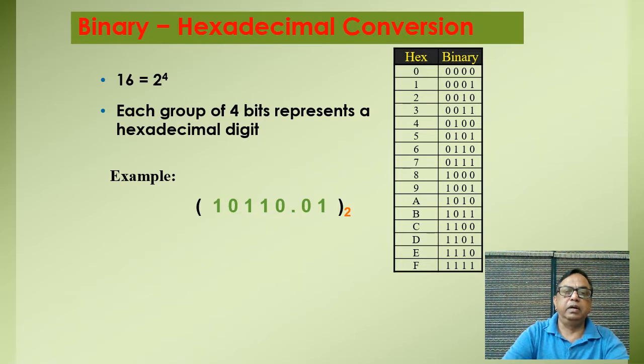Remember that when you are pairing in the integer part, you have to go from LSB to MSB, and in the fractional part you have to move from left to right.